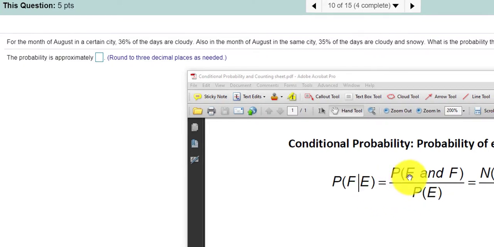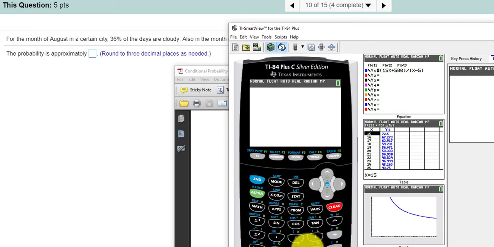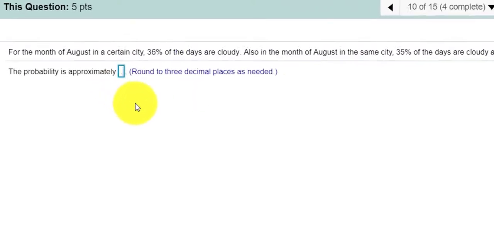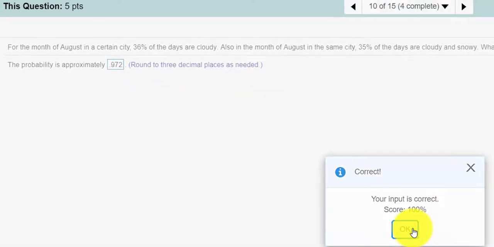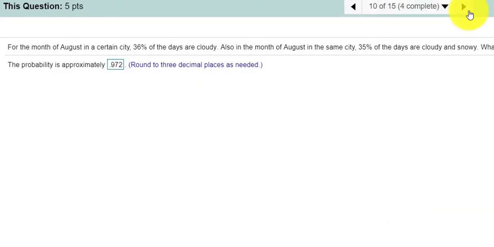The probability that it's cloudy and snowy is 35%, so P of E and F is 0.35, and P of E is 0.36. So I would do 0.35 divided by 0.36 to get 0.972. Check answer, and we get 100% correct.